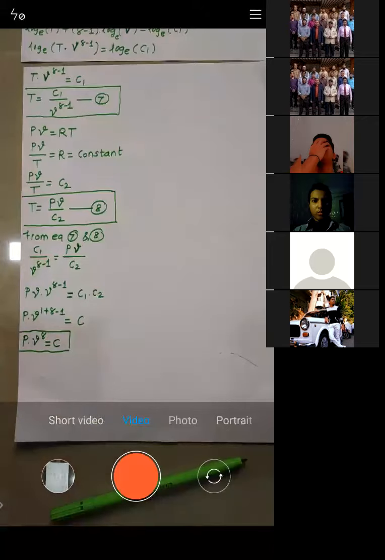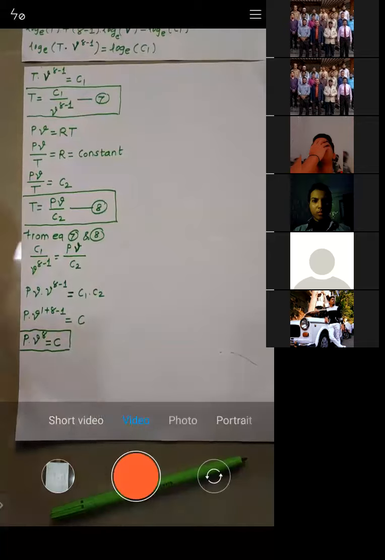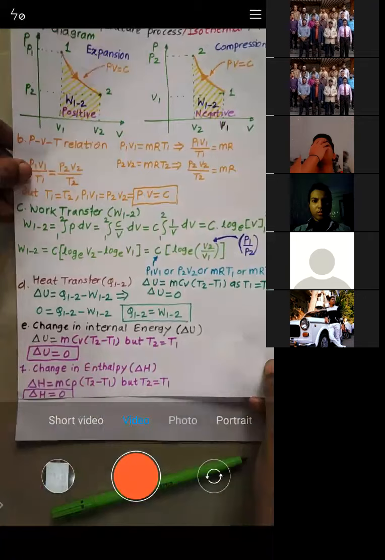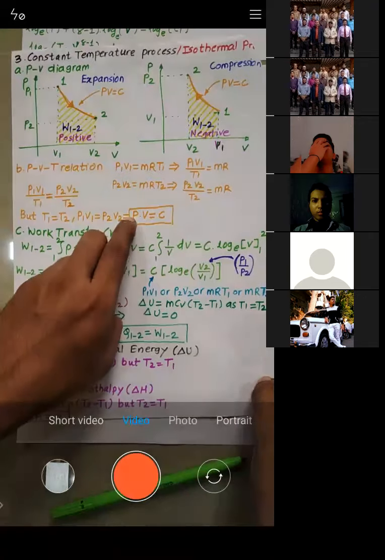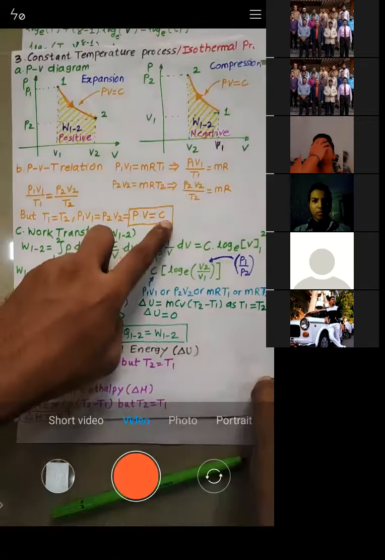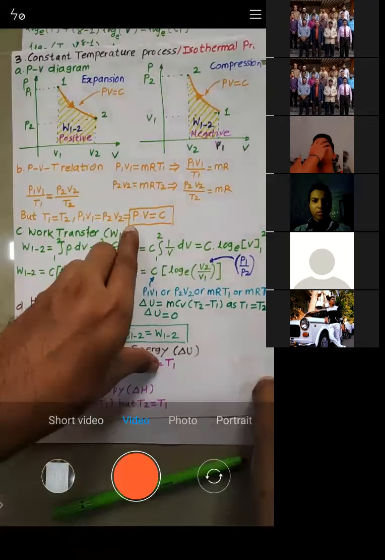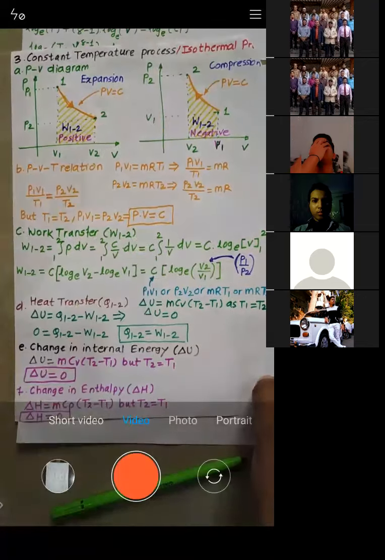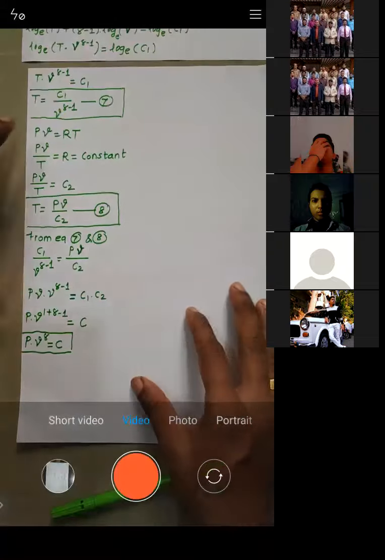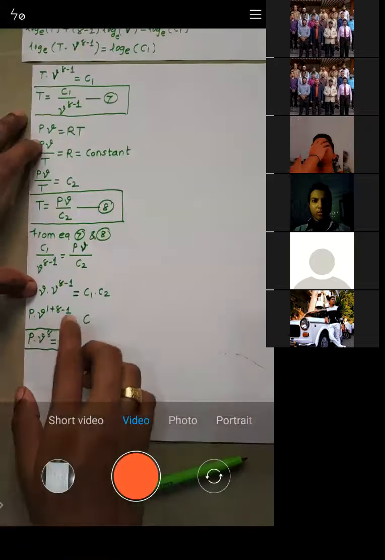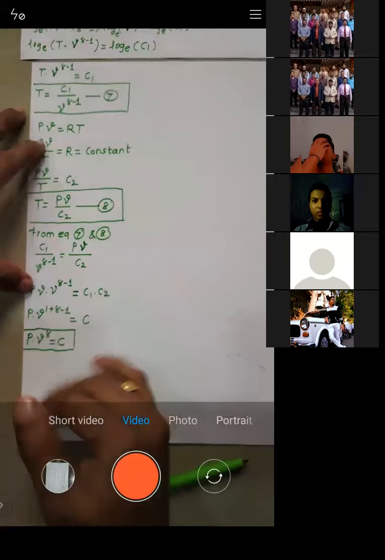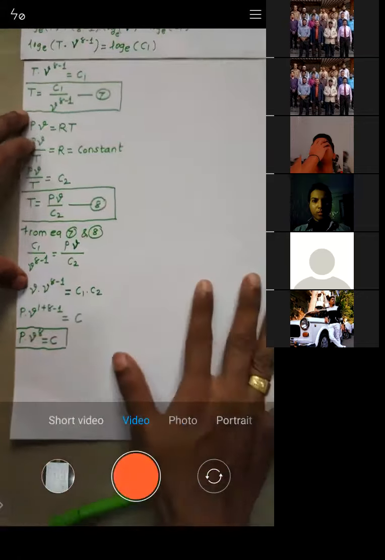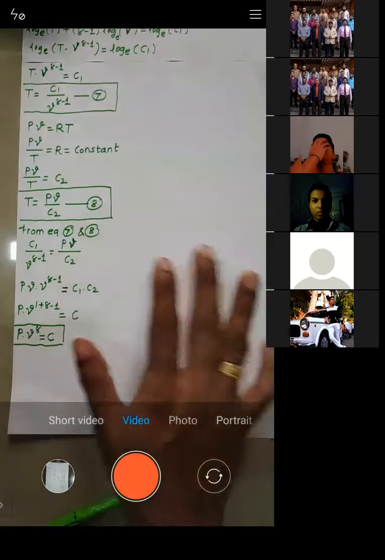In the last lecture, we have seen the isothermal process. For the isothermal process, the law was P into V is equal to C. Now we are seeing the adiabatic process. So what is the law? PV raised to power gamma. So this is the additional term, it is raised to power gamma. So PV raised to power gamma is equal to C, and it is your adiabatic process.